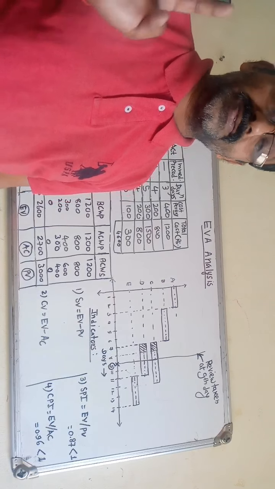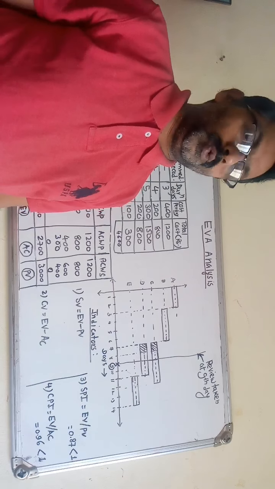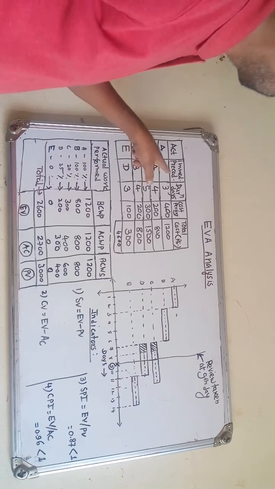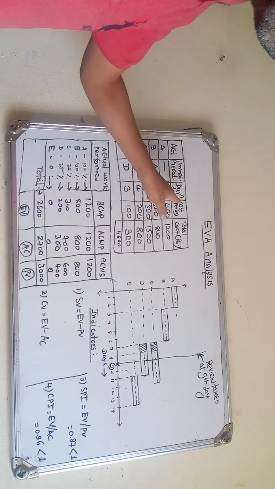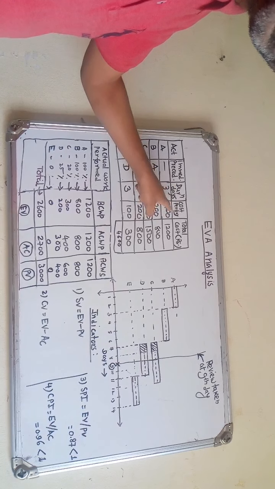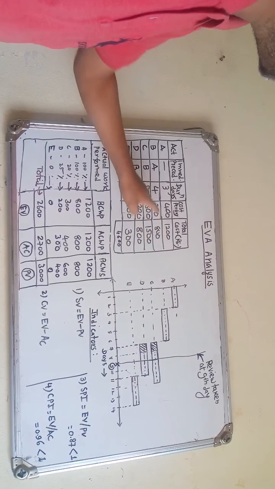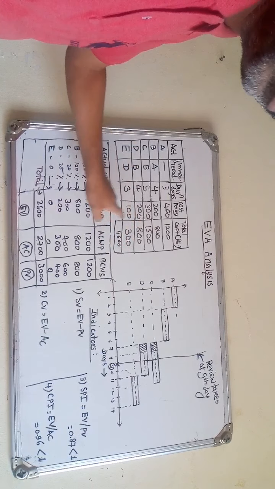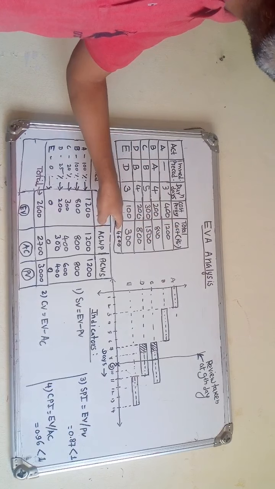Now coming to the example, the preceding activities and durations are given, and the cost per day is given. For activity A, 400 rupees per day is required. The work is 3 days, so 1200 is the total cost of the activity. Like that, you have to find the total cost of each activity. If you add up the total cost of each activity, we have the original budget. Our original cost is rupees 4600. That is the total cost of the whole project of 14 days.